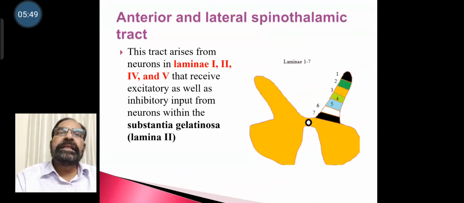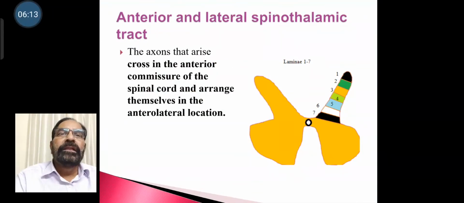Then we go to anterior and lateral spinothalamic tract. This tract arises from neurons in the laminae 1, 2, 4 and 5 that receive excitatory as well as inhibitory input from neurons within the substantia gelatinosa, that is lamina 2. The axons that arise cross in the anterior commissure of the spinal cord and arrange themselves in anterolateral location.